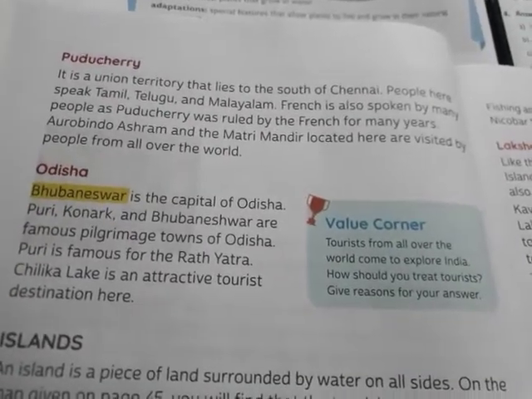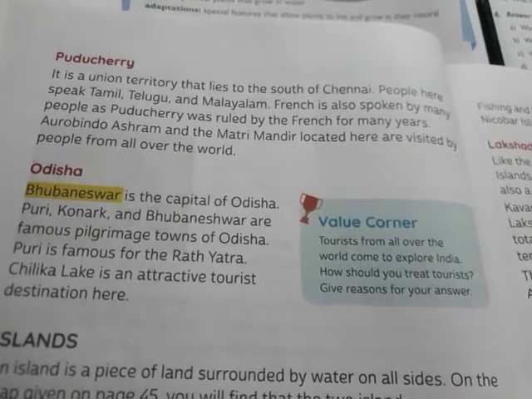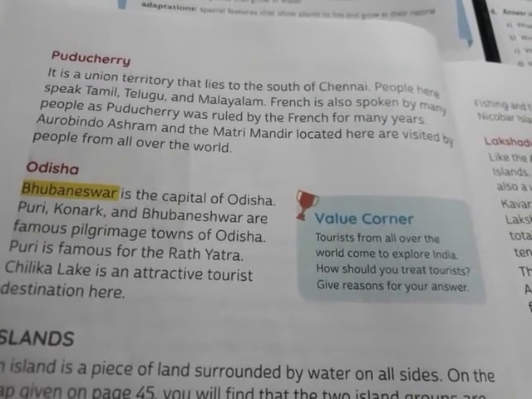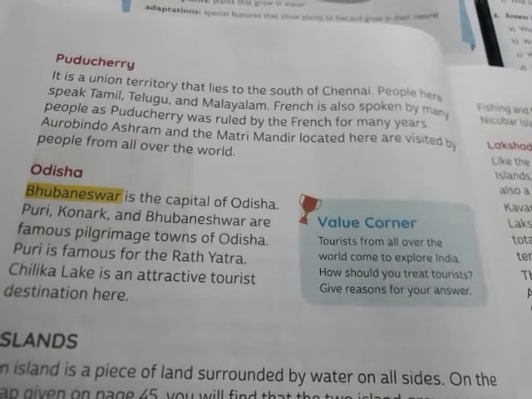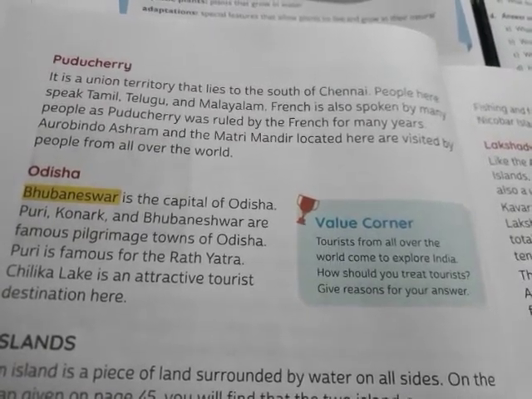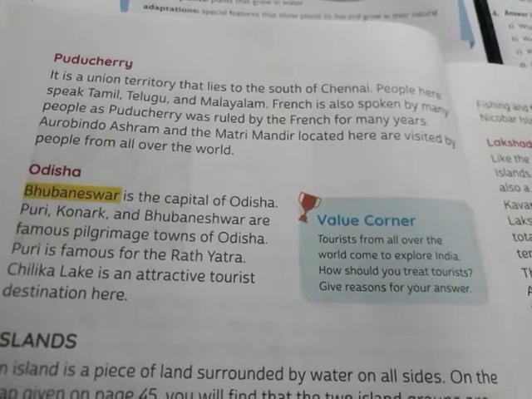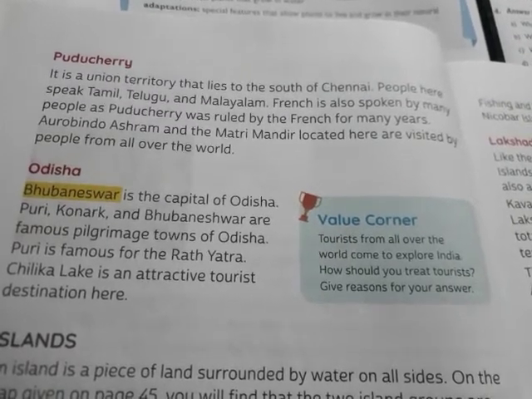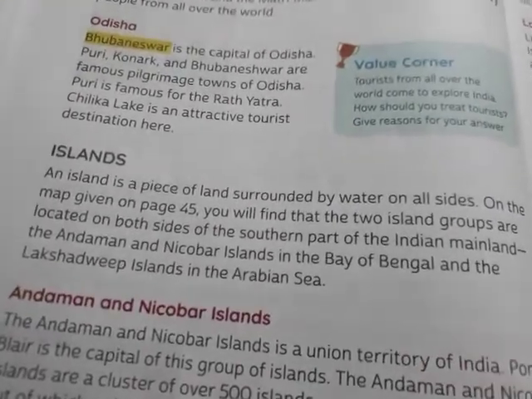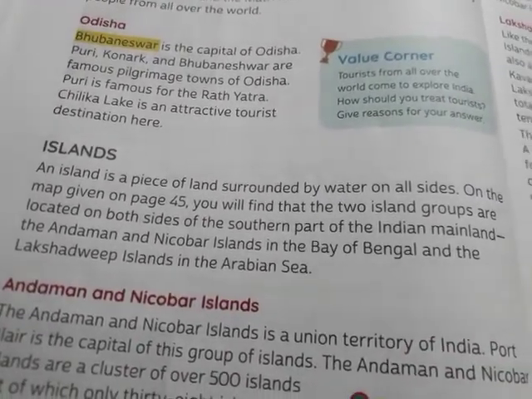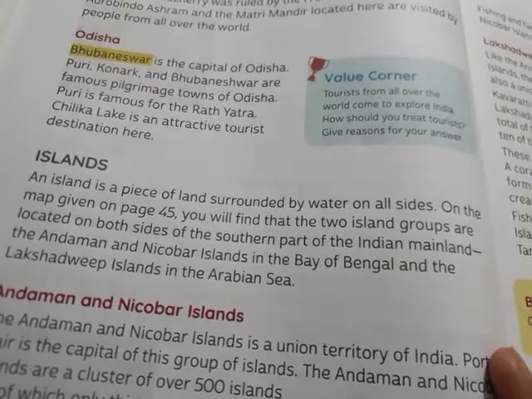Now Odisha. Bhubaneswar is the capital of Odisha. Puri, Konark and Bhubaneswar are famous pilgrimage towns of Odisha. Puri is famous for the Rath Yatra. Chilika Lake is an attractive tourist destination here. Now Iceland. And Iceland is a piece of land surrounded by water on all sides.